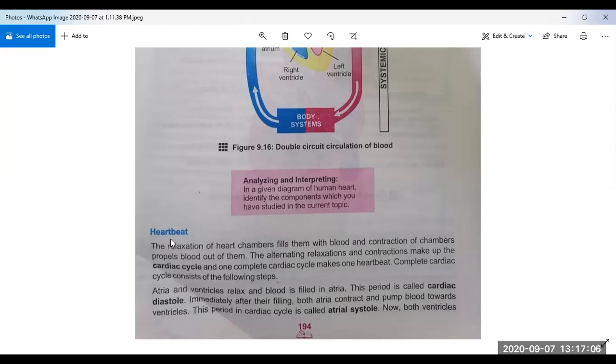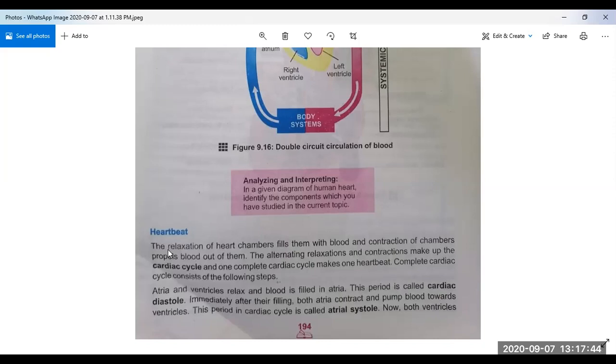And we also discussed first the blood comes from the body to left atrium, then comes to the right atrium, and after the left ventricle, and then this blood goes to our right atrium. Okay, and the right atrium gets oxygenated blood from the lungs, then it comes to right ventricle, which is the largest part of the heart, and then this blood comes to our aorta, and in this process the blood goes to each and every organ inside our body. Now we will discuss what is heartbeat and how it is made.